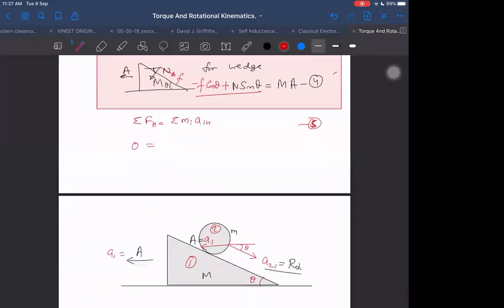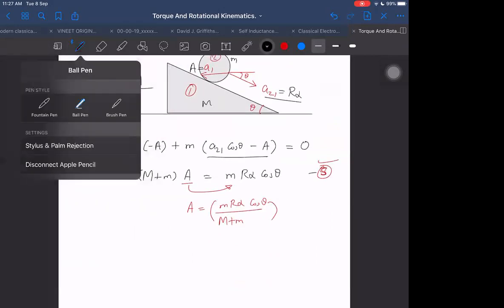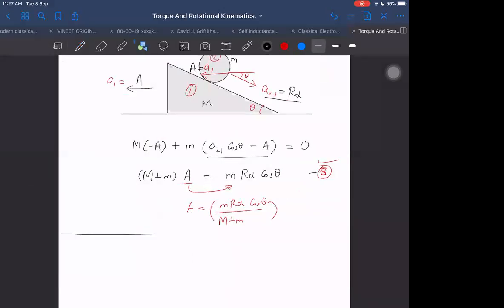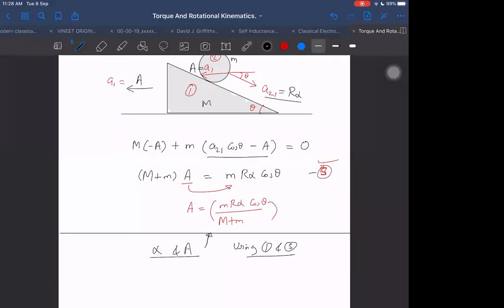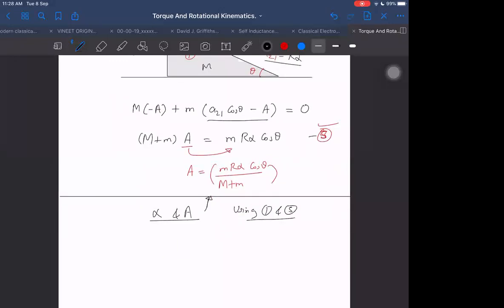This is one thing. Let us say, if they are asking alpha and acceleration A, then this is the method using equations 1 and 5. But if they are asking friction, I will recommend going this way. For alpha and A, just use 1 and 5. Start with these two equations. For friction, you go to equation number 3 along with 1 and 5. 1 and 5 are again important. We will use that also for finding friction.